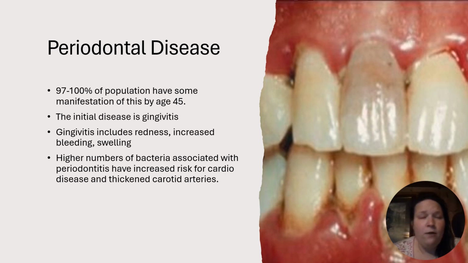And we live in a society now where we want white teeth. We think those things are very important, and they are to our self-esteem and things. But a lot of times when we use those chlorinated or bleachy-based products to whiten those teeth, this can also increase our risk for gingivitis, or if we already have it, make our symptoms worse. The higher number of bacteria associated with periodontitis have increased the risk for cardiovascular disease and thickened carotid arteries. So there is actually a link between our oral hygiene and our heart.